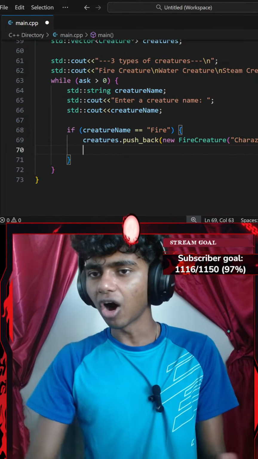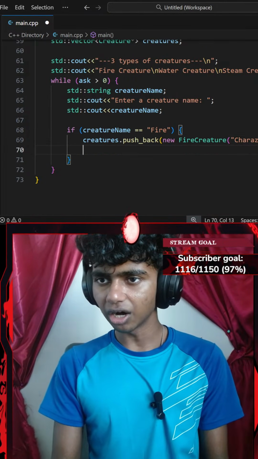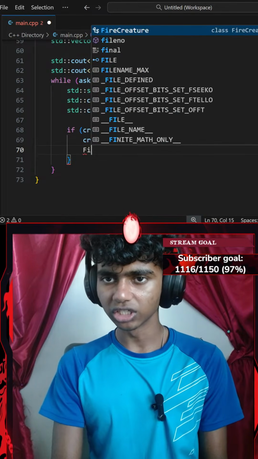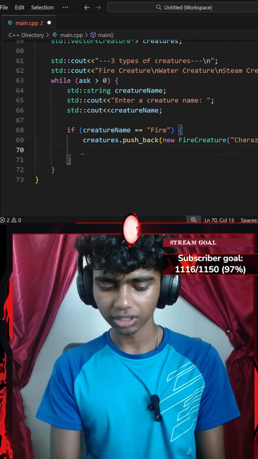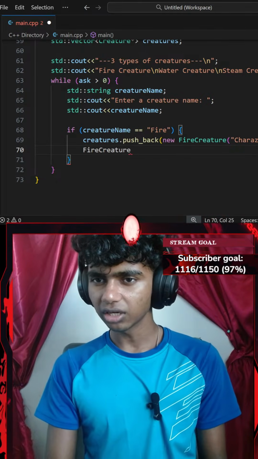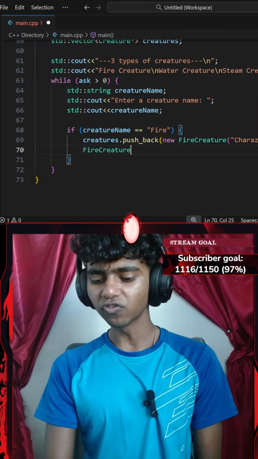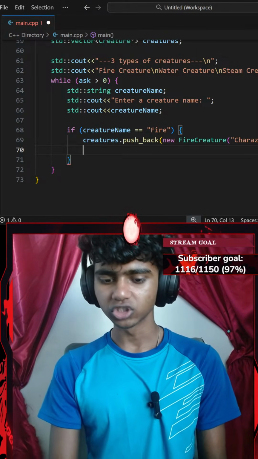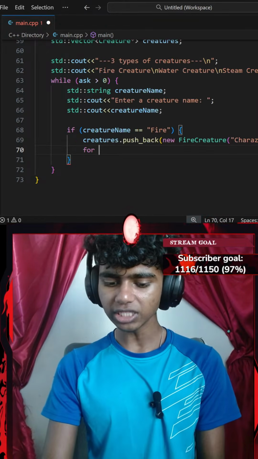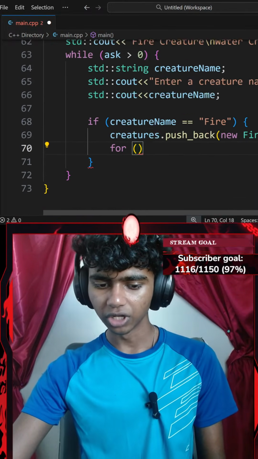Okay, perfect. Honestly, I might go with something like my fire creature. Should I go with a for loop? Actually, let me go with a for loop real quick. So I'll go with for, a pair of parentheses, an index-based for loop.